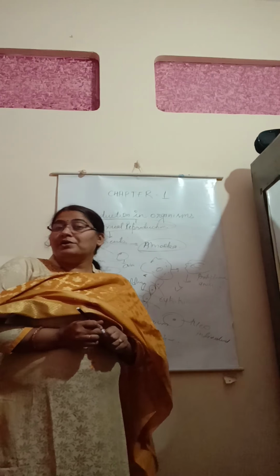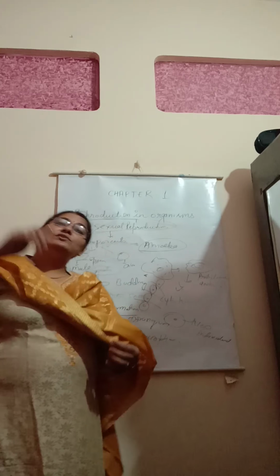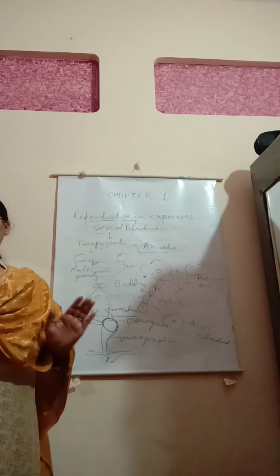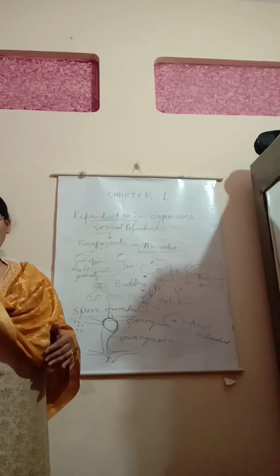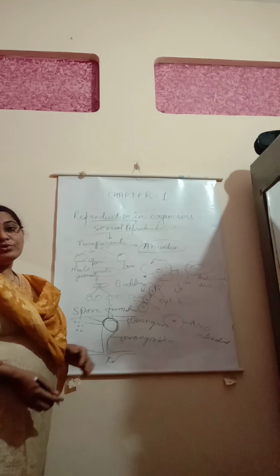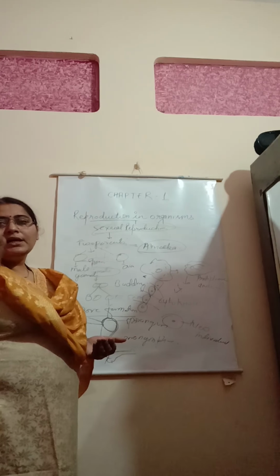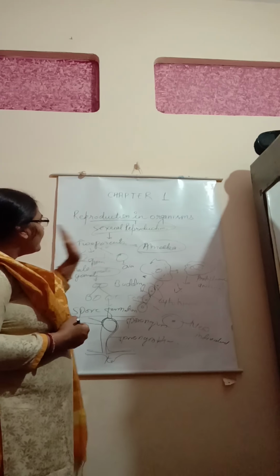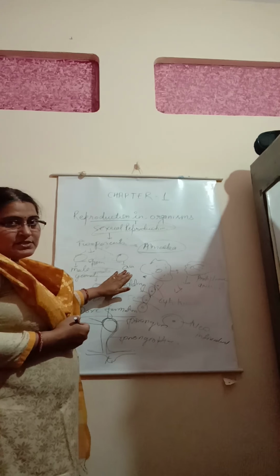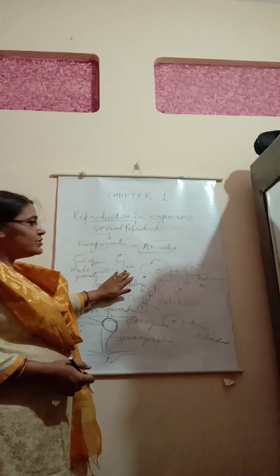When this sperm and ovum fuse together, they form a new individual, which is known as the zygote. And when maturation takes place in the zygote, then the formation of a new individual takes place in the case of human beings or any other sexually reproducing organisms.